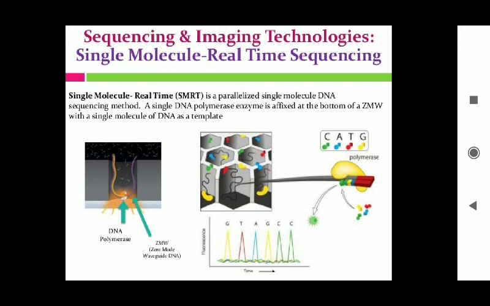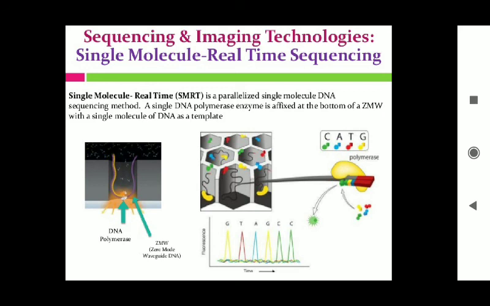Then there is single molecule real time sequencing, which is very advanced. In our syllabus this is not that much included, so just remember what DNA sequencing actually is and what the methods are by which you can sequence it. I'm just telling you for your knowledge, right?